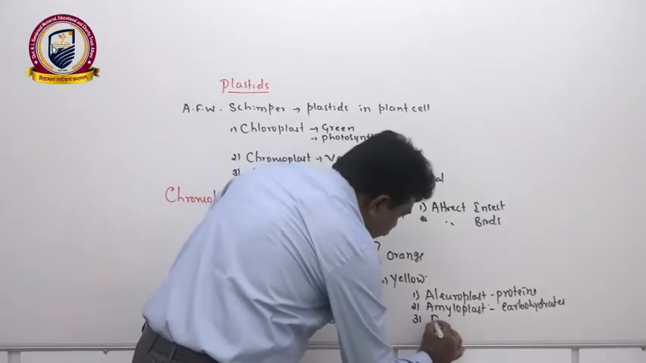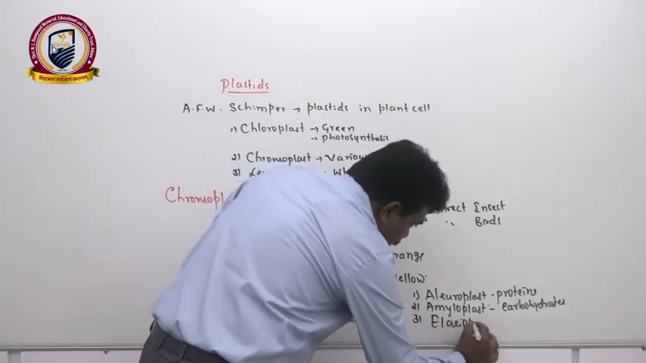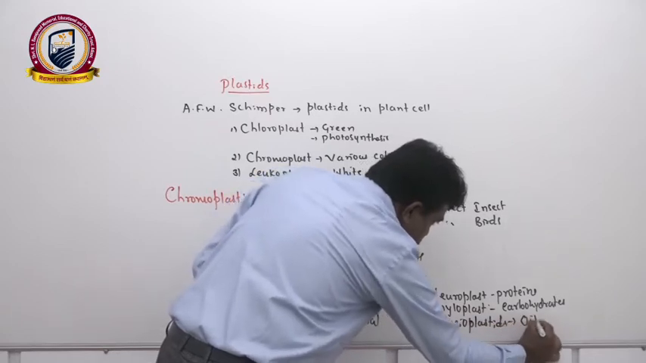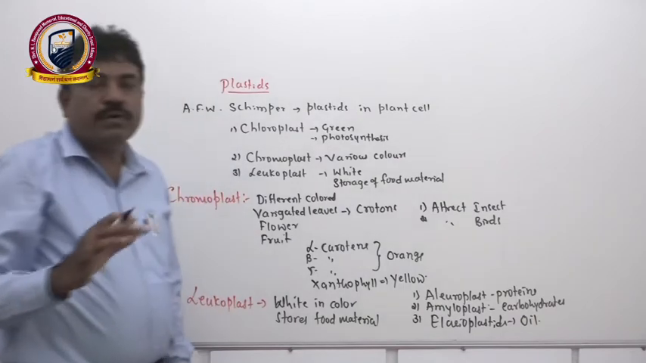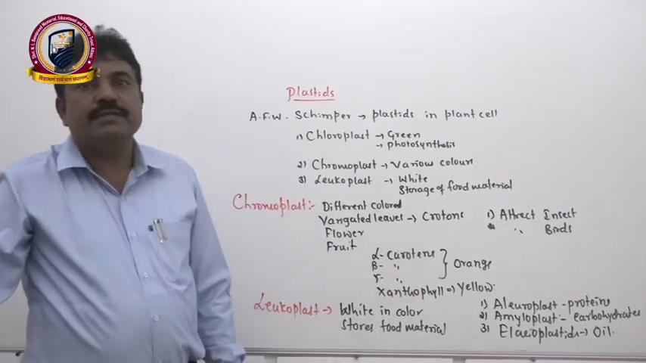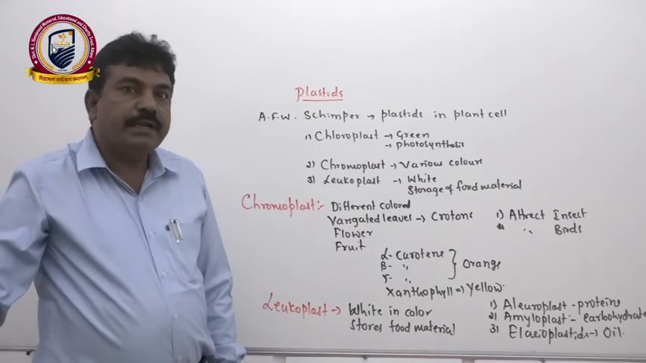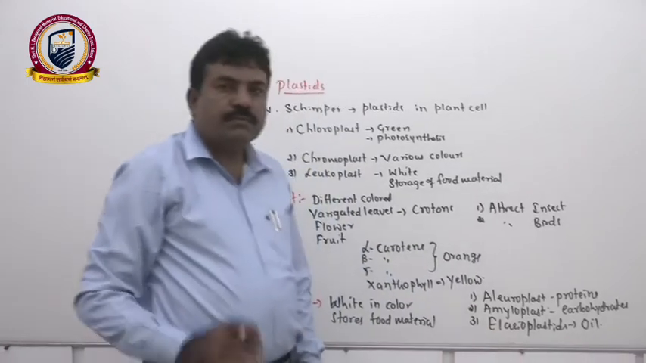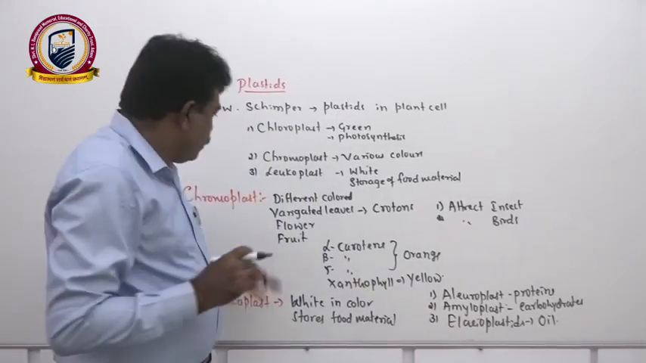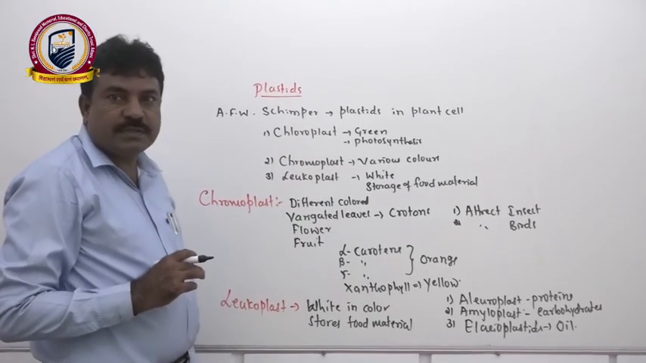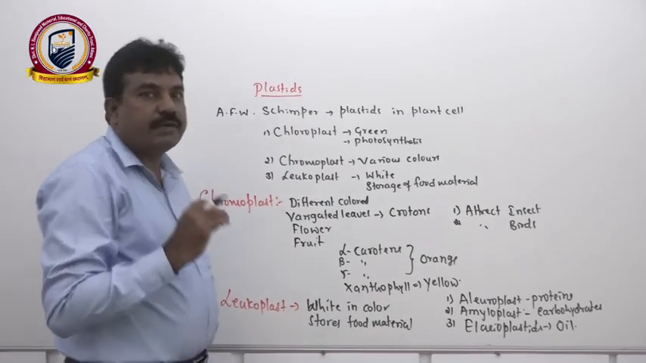Then the third one, elaioplast. These are the plastids responsible for storage of oil. You take coconut, groundnut, soya, as well as sunflower, all oil yielding plant sources contain elaioplast. But one wonderful thing is that all these three structures, chloroplast, chromoplast and leucoplast, are interconvertible.